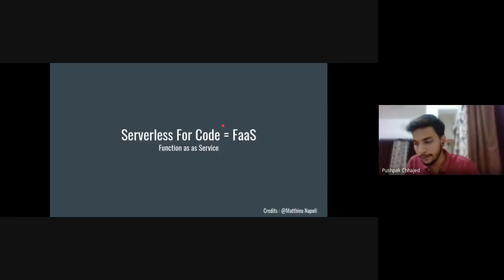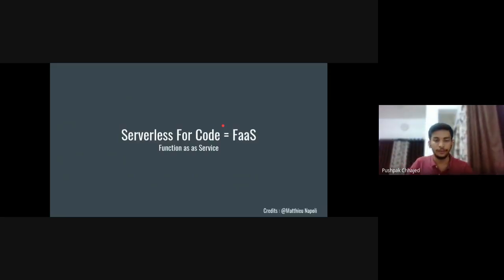So we will now discuss function as a service, which is what we will definitely be talking about most of the time today. So what is function as a service? It is basically serverless for code. Like we have seen serverless for the database and serverless for static storage, if you want to run a specific service, a specific piece of code, you want a function as a service.